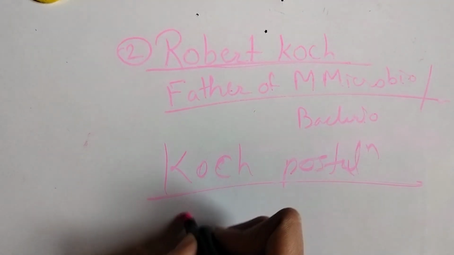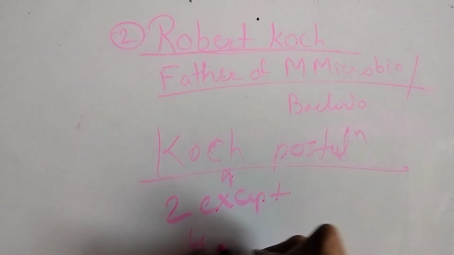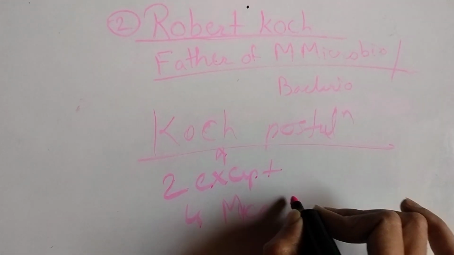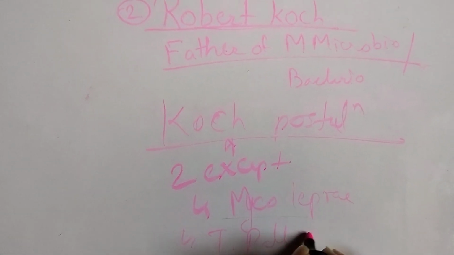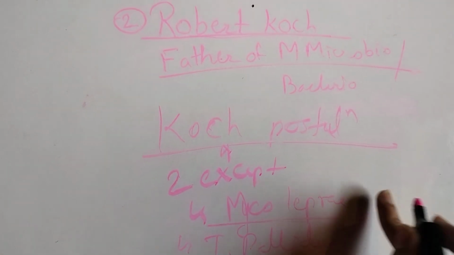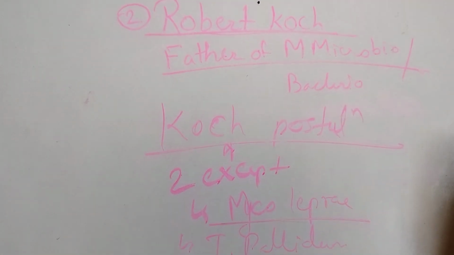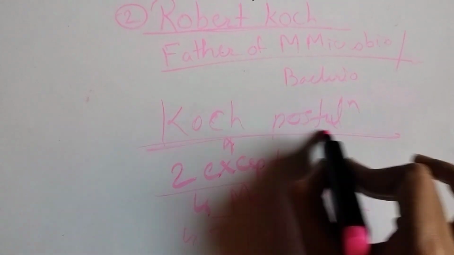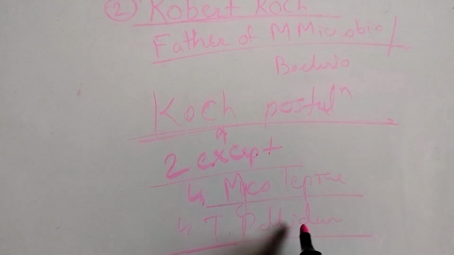There are two exceptions for the Koch postulate: Mycobacterium leprae and second is Treponema pallidum. We are going to learn about them in other lectures; here only memorize the two exceptions of the Koch postulate, that is Mycobacterium leprae and Treponema pallidum.